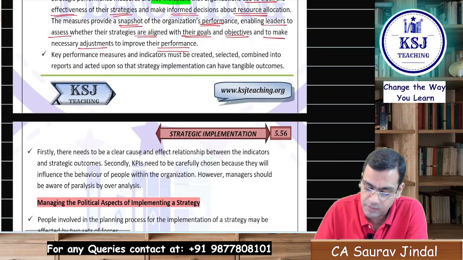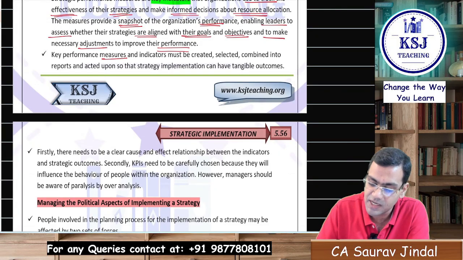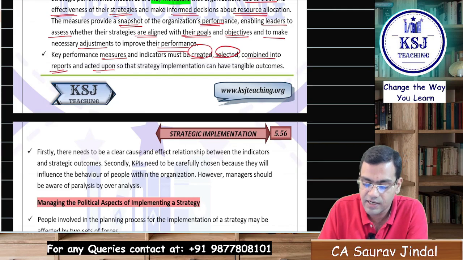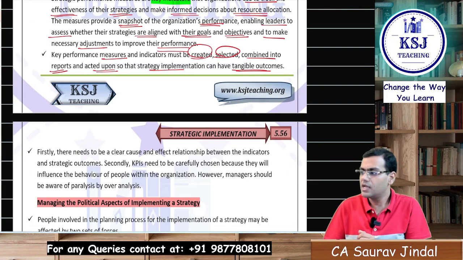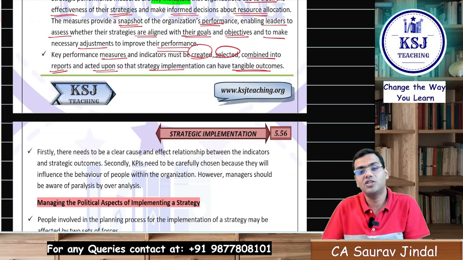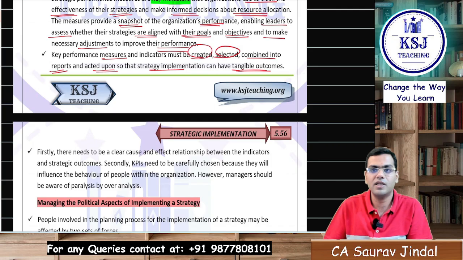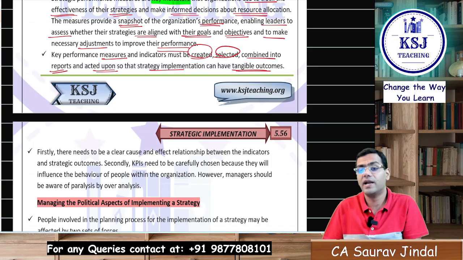So the key performance measures and the indicators must be created, selected, combined into reports and acted upon, so that the strategy implementation can have tangible outcomes. Right? So evaluation is very important, because without evaluation you won't be able to make the desired changes in the strategy. Right? And accordingly, the strategy might not give you the results which you had expected.